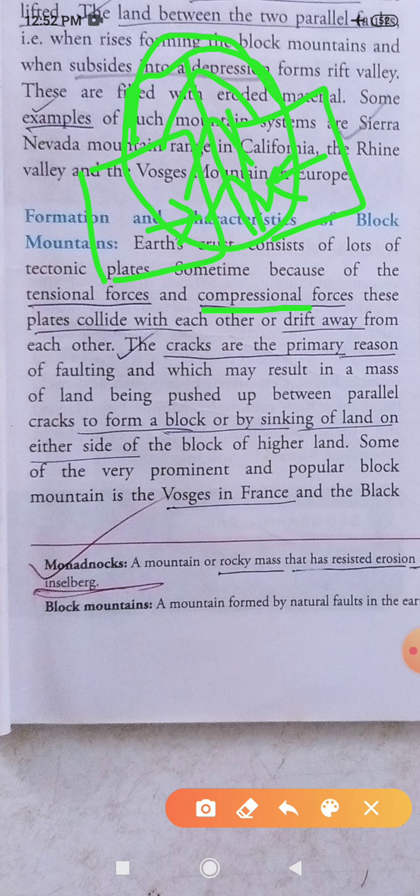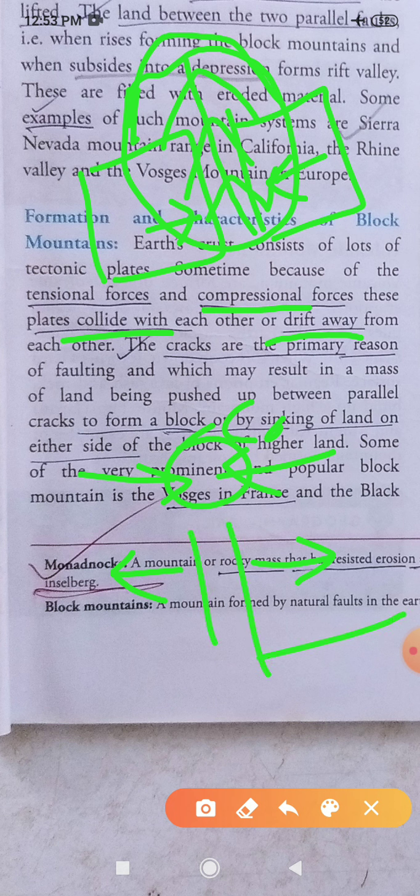Because of the tensional force, the plates may drift away. Drift away means go away or move away. And if there is compressional force, they will collide together. Collide together means join together. One coming from this side, another coming from the other side, they will join together. That is collision. Okay. And if they are moving wide apart from each other, then a drift is formed. They will move away from each other.